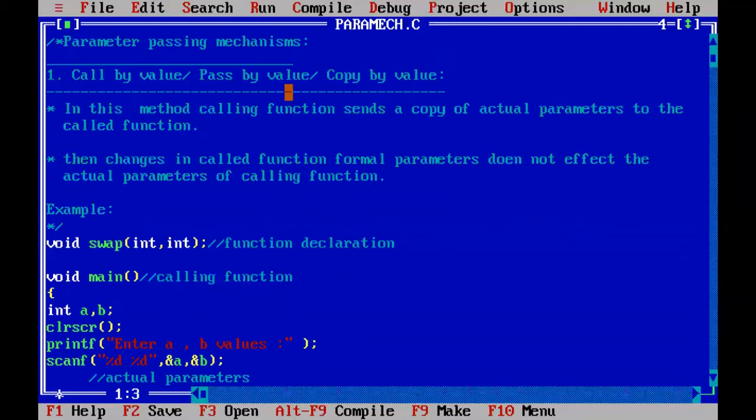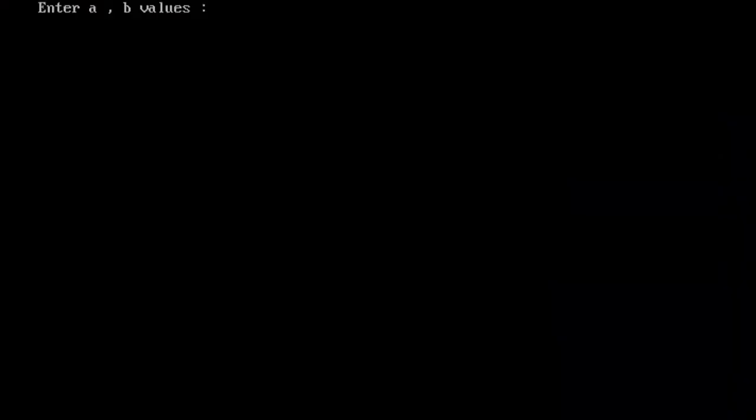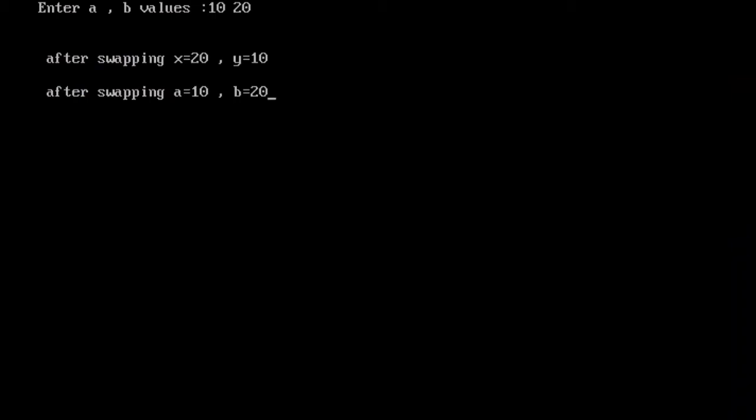Alt F9, 0 errors, and Control F9. Enter first the a comma b values. A value is 10, space, b value is 20. Now you see, after swapping, the x comma y values are what? x value is 20 and y value is 10. But after swapping, the a comma b values are 10 and 20 only. What we entered as a comma b values? The a value we entered is 10 and the b value we entered is 20.